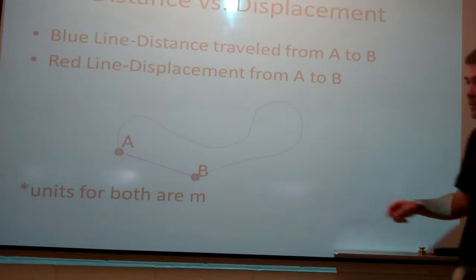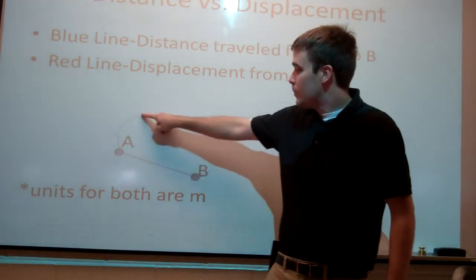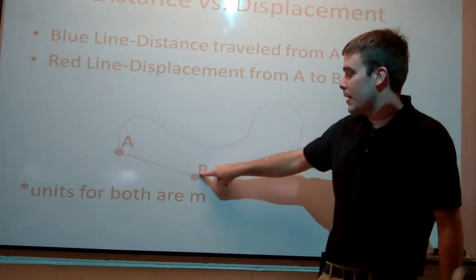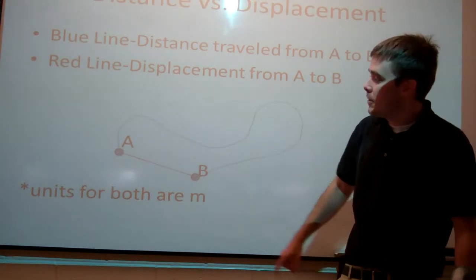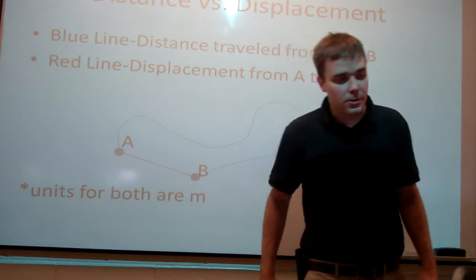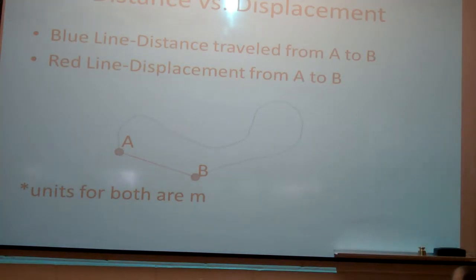Repeat myself since the camera wasn't on the first time. Blue line, if you took that path from A to B, the blue line is your distance traveled, the red line is your displacement. And the units for both of those are meters.